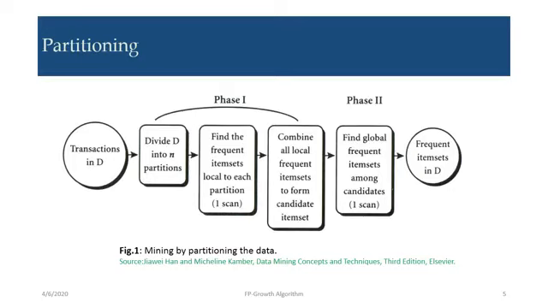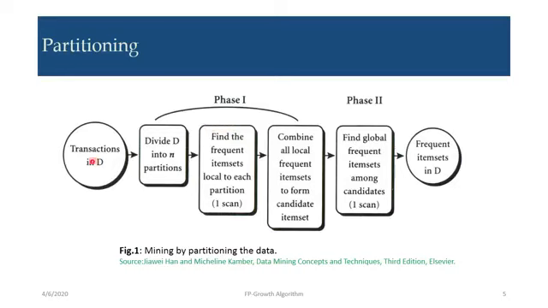Partitioning. Here we are using a transactional data set D, which is divided into n partitions. You can see here we are using two phases, phase 1 and phase 2.